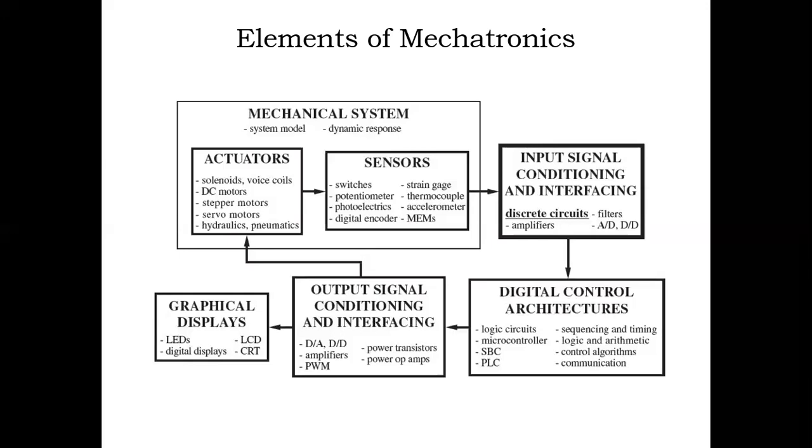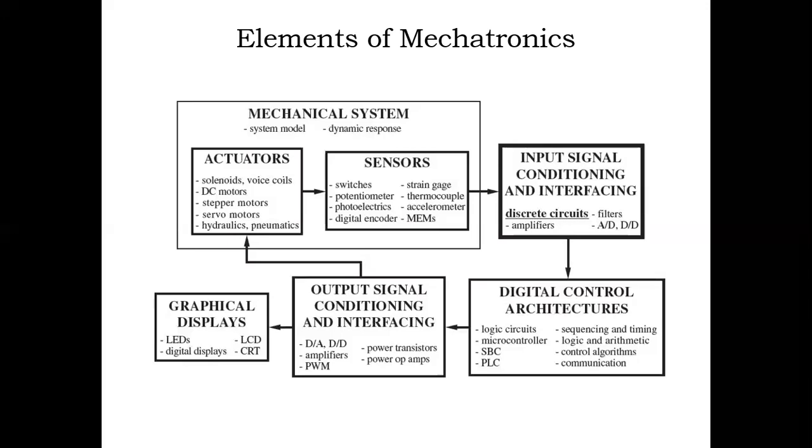Next is output signal conditioning and interfacing. As I already told, the processor only processes digital signals, but the mechanical system does not accept digital signals, so we need to convert digital signals into analog. For that we use a digital to analog converter as well as digital to digital converters.